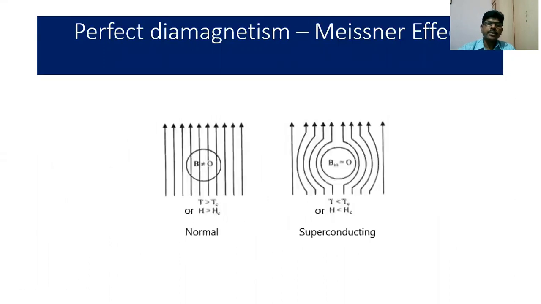In this diagram you can see that when temperature is greater than Tc and the magnetic field H is greater than Hc, B inside the specimen is not equal to 0. But if T is less than Tc or H is less than Hc, you can see that B inside the sample is equal to 0. It is a superconducting material showing diamagnetism.